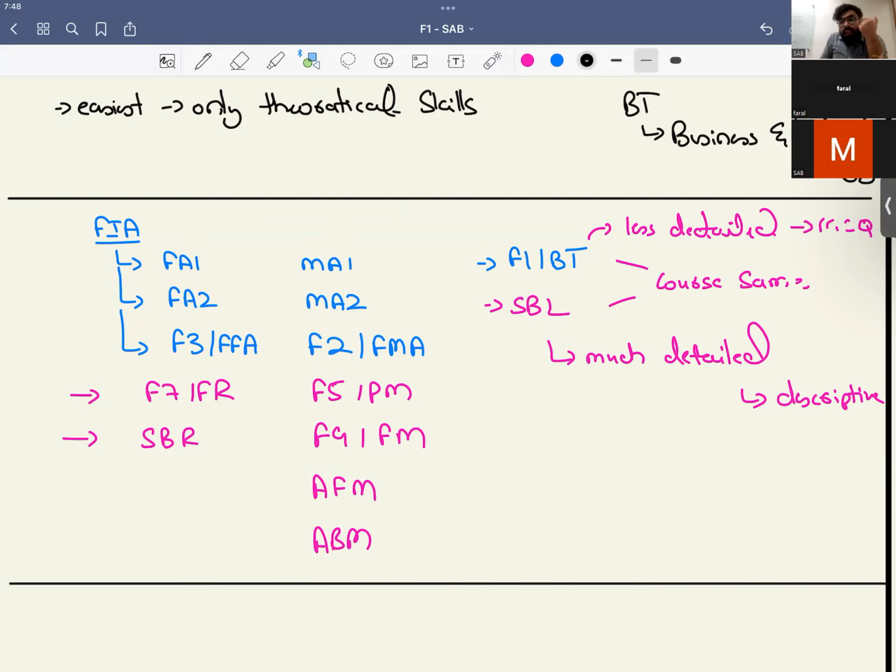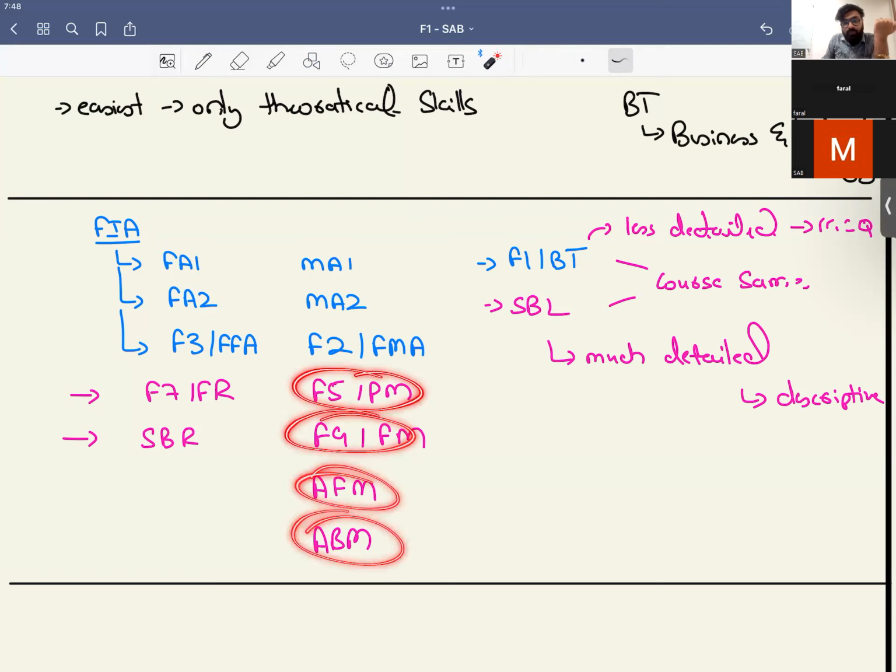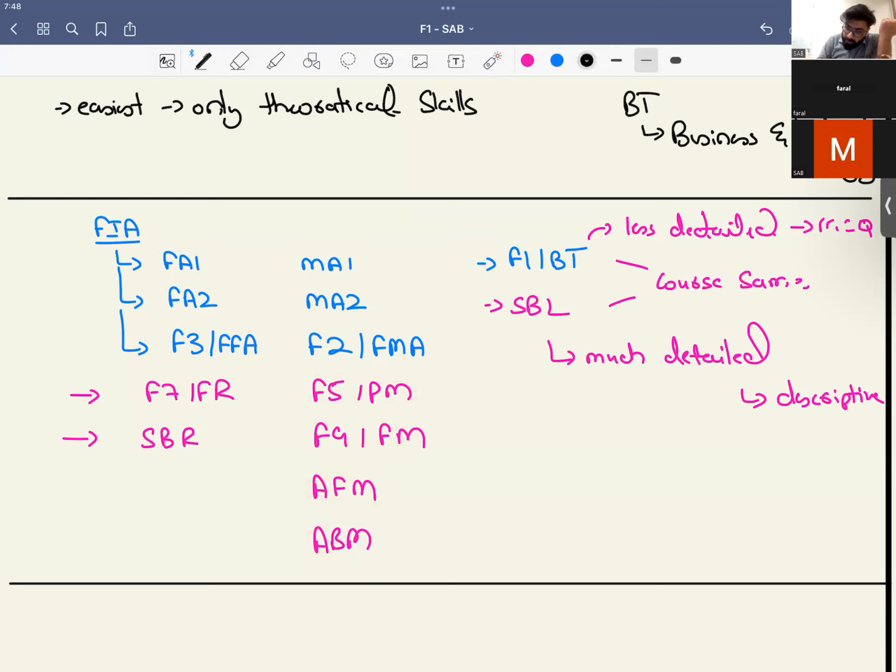So if you are studying F2, the next paper in which similar topics would be revised is F5, then F9, then AFM, then APM. But in F1, there is no similar paper of its kind. It's just F1 and then SBL. These are the two papers which are in line, the first paper of the ACCA and the first paper of the professional modules. So F1 is an important exam. Why? Because it's completely tested again in SBL, but in a major descriptive way, right?